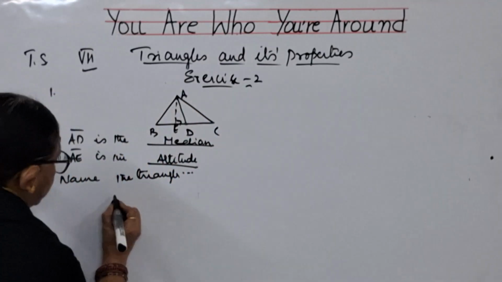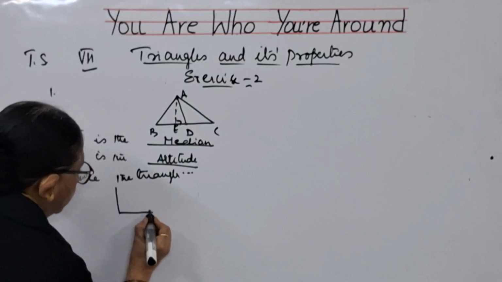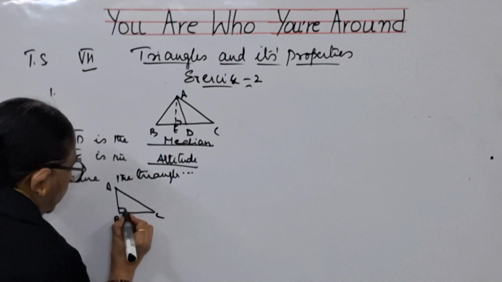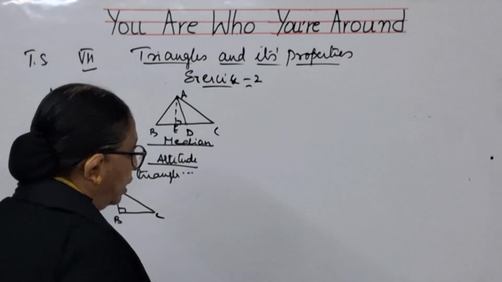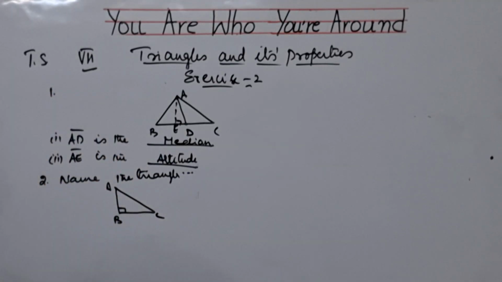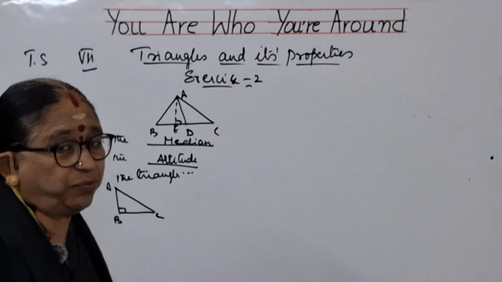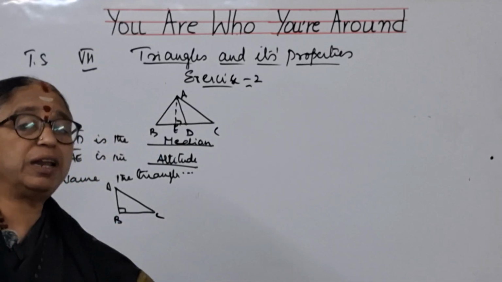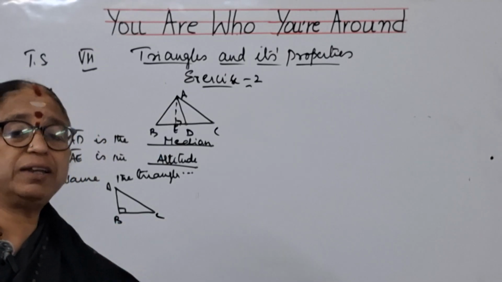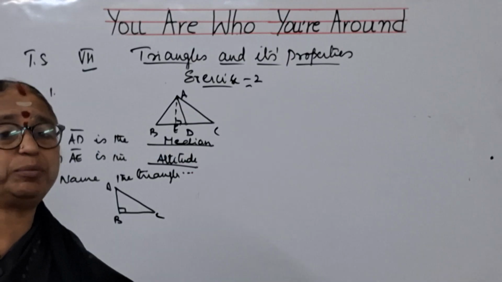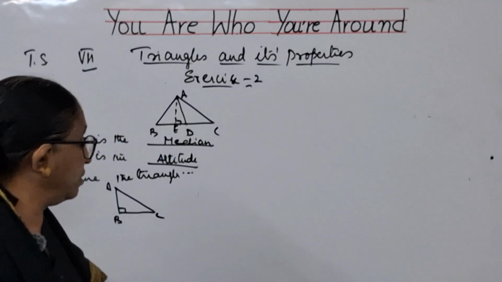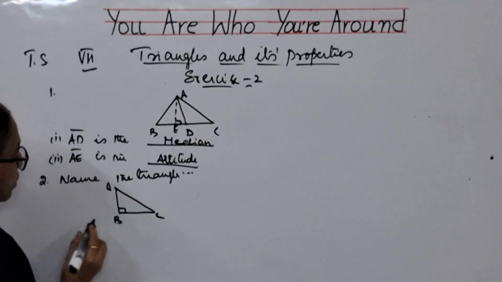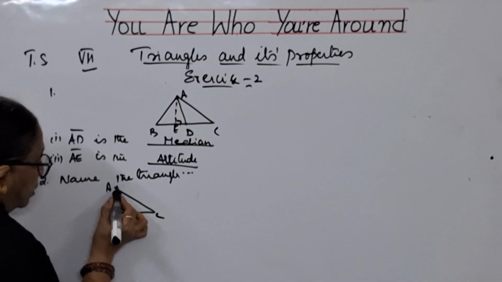That means what, children? See, if you take a right angle triangle, let us take A, B, C. So it has got two altitudes. Actually, other triangles will not have two altitudes. Of course, from different vertices, if you draw, you will be getting. But here, what they are saying, two altitudes are its sides only. But for other triangles, when you draw the altitudes, they will be at the center. You don't get it on the sides. But only for a right angle triangle, AB can be considered as altitude of BC, and BC can be considered as altitude of AB.